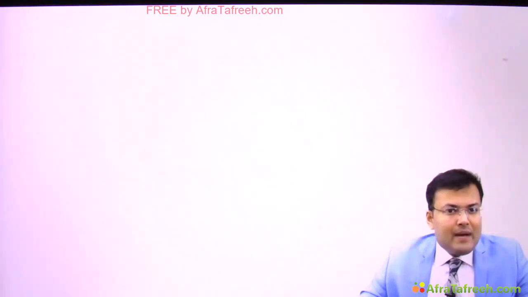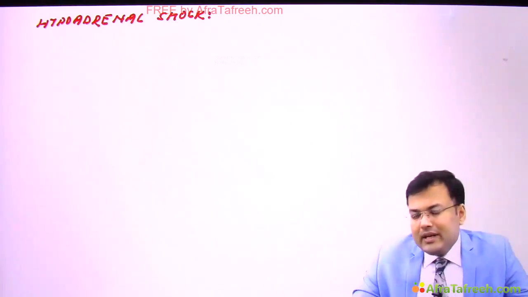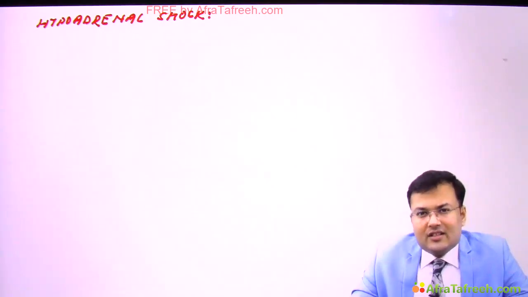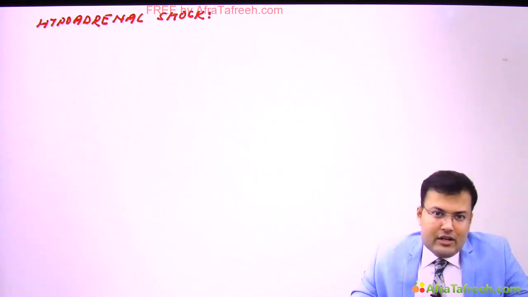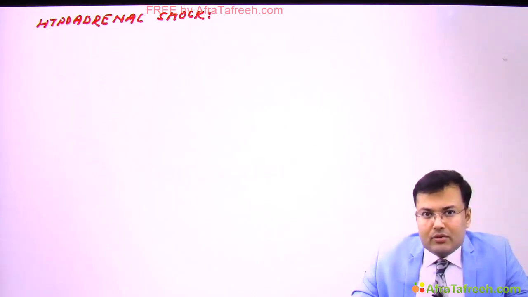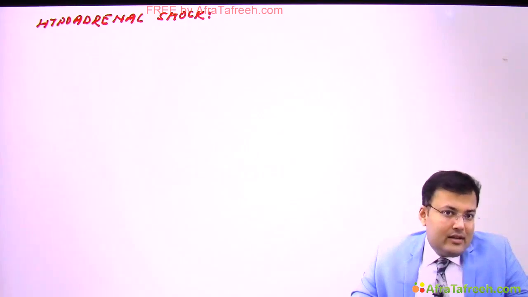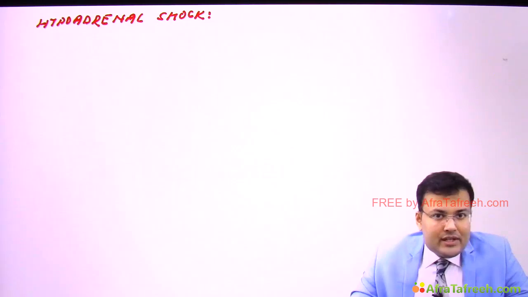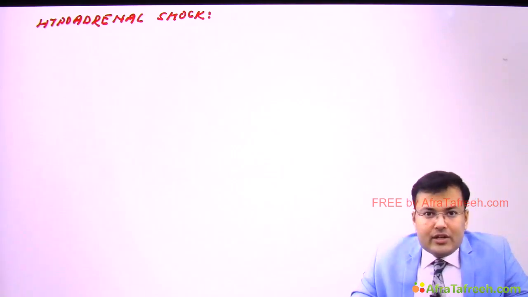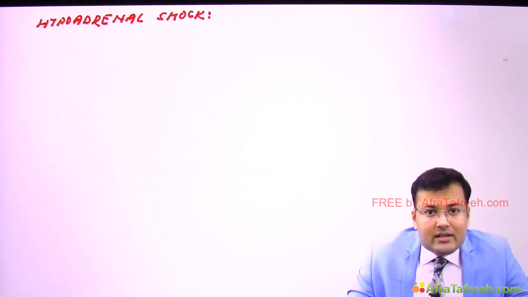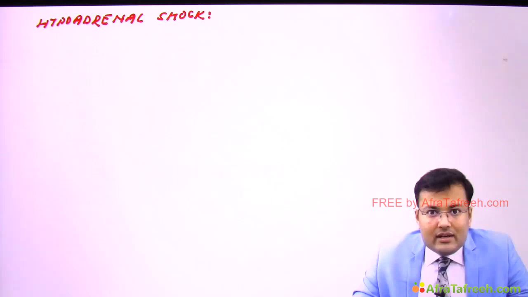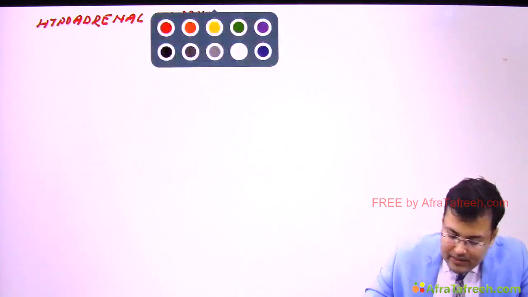Now we are going to discuss hypoadrenal shock. Now what happens in normal individuals? Because of stress, surgery, illness and trauma, there is increased release of cortisol from the adrenal. This is the normal response. Now imagine if a patient is having unrecognized adrenal insufficiency. In these patients, in cases of stress, trauma, surgery or illness, what happens? There is decreased release or no release of cortisol from the adrenal, and it is going to complicate the host response, and this is known as what? Hypoadrenal shock.